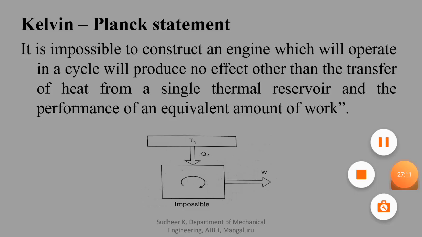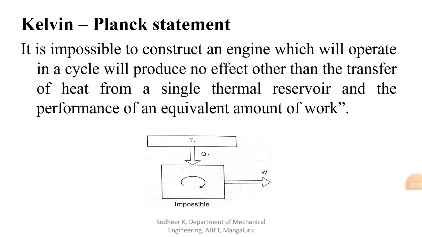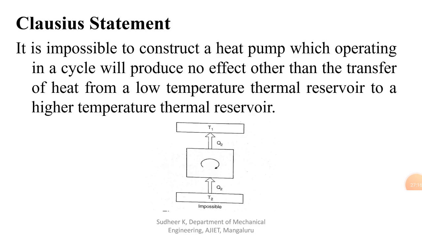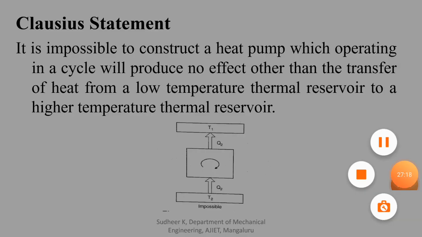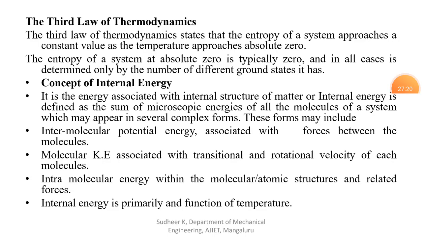Now we'll move towards one more law, that is the third law of thermodynamics. The third law of thermodynamics states that the entropy of a system approaches a constant value as the temperature approaches absolute zero.